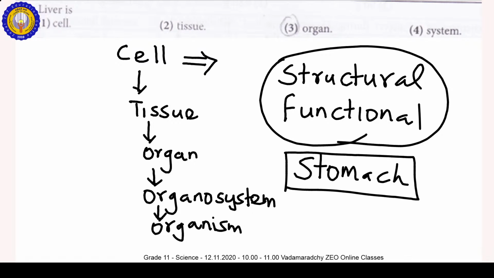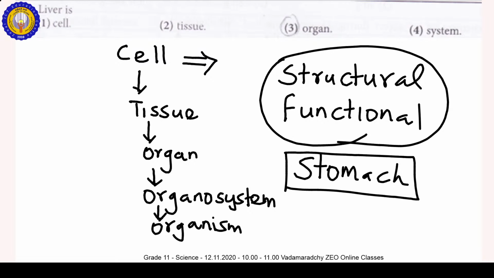Now you know the tissues. What are the tissues? Blood tissue, muscular tissue, nervous tissue and epithelial tissue. These are tissues in the stomach, joined to perform particular functions.